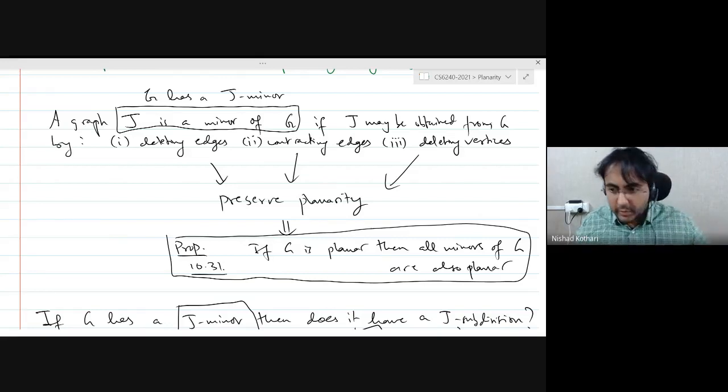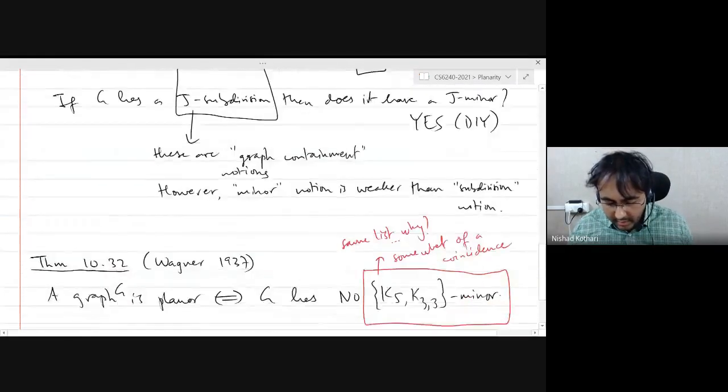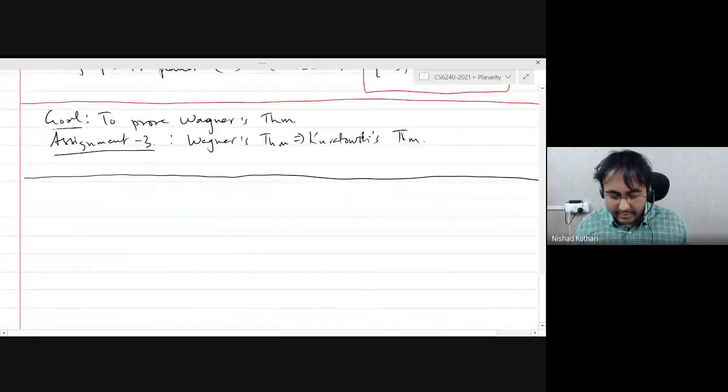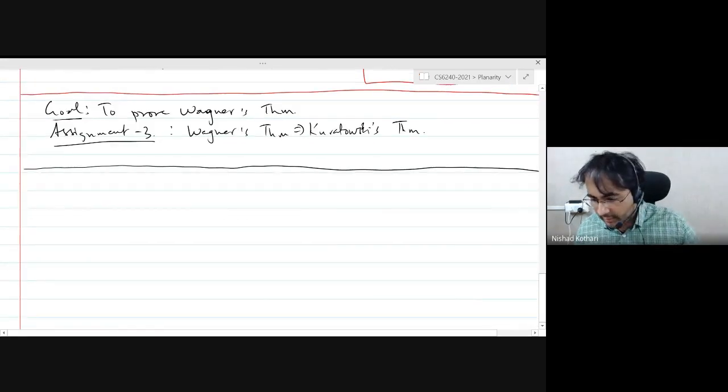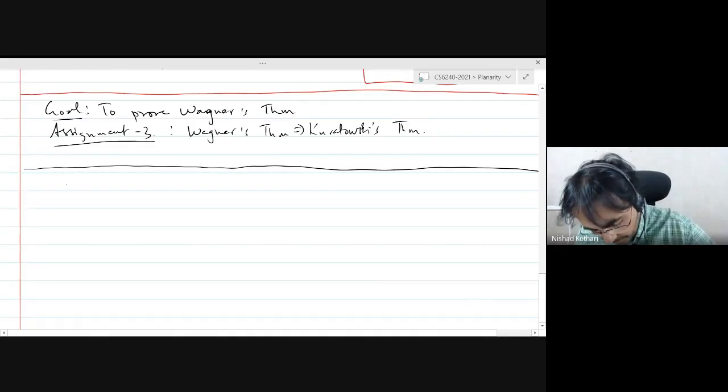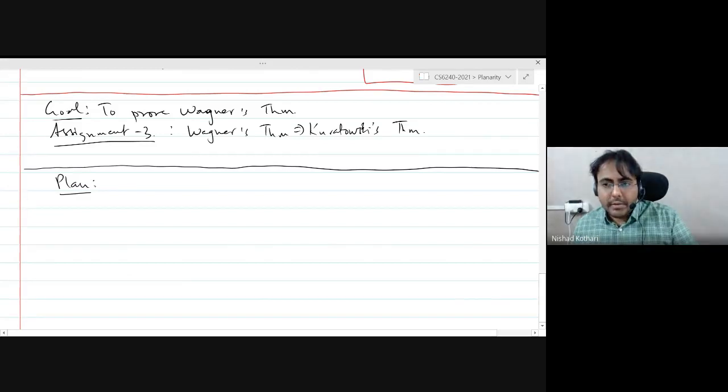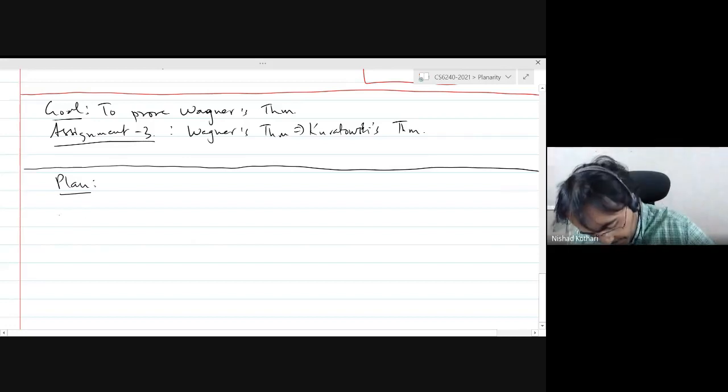What I want to do next is just outline the plan for proving Wagner's theorem, and we will implement this plan in the next lecture. The plan is to first reduce the problem to 3-connected graphs.